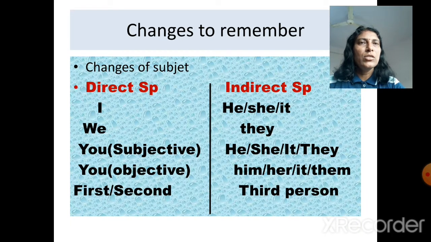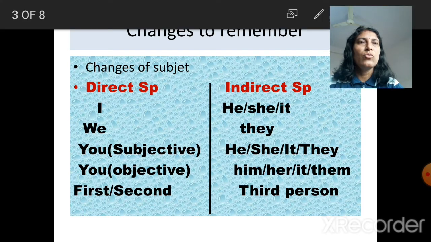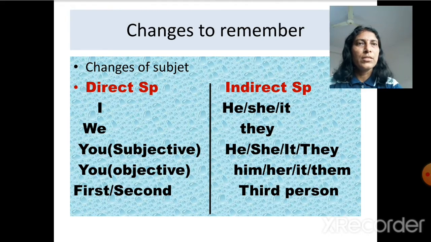Now see what types of changes we make in indirect speech. First, changes of subject. In direct speech, I changes into he, she, it; we changes into they; you, in the subjective case at the beginning if it is the subject, changes into he, she, it, for plural they; in the objective case, him, her, it, for plural them. It means the first and second person turn into the third person.